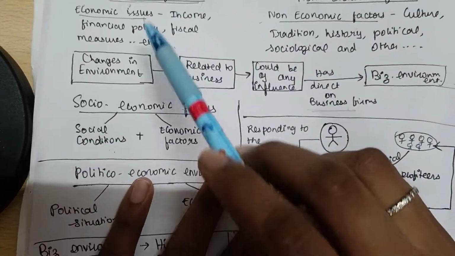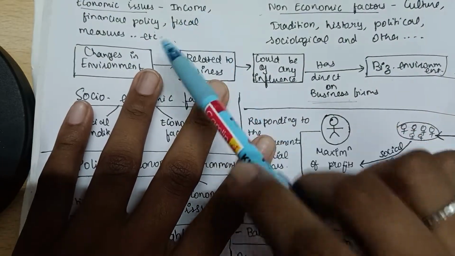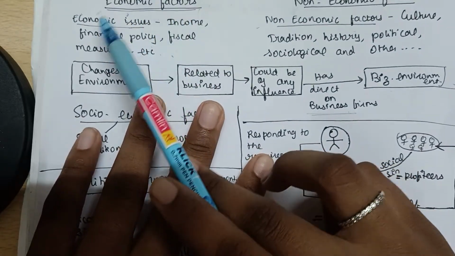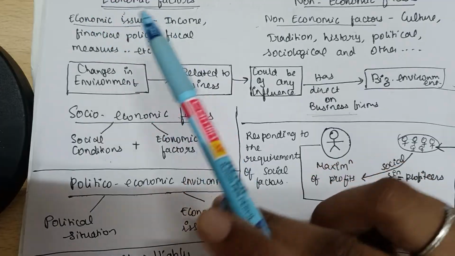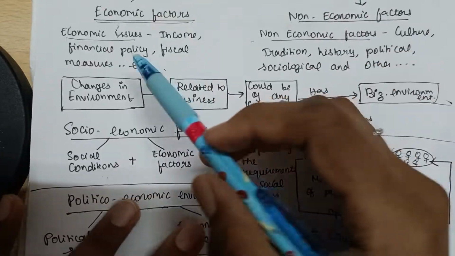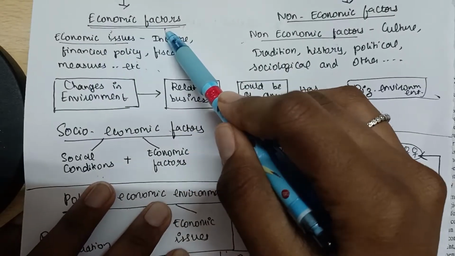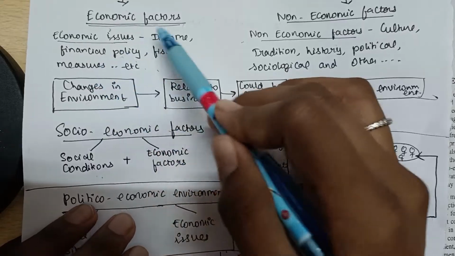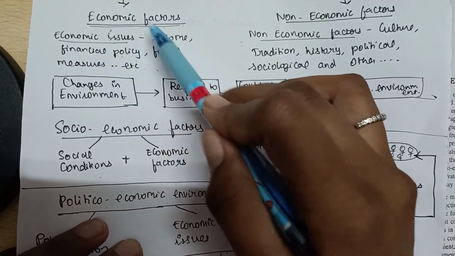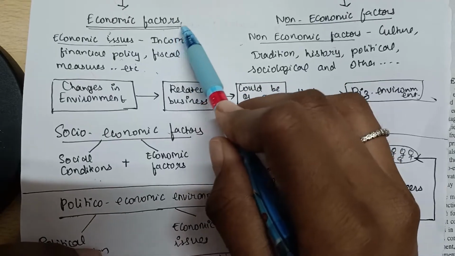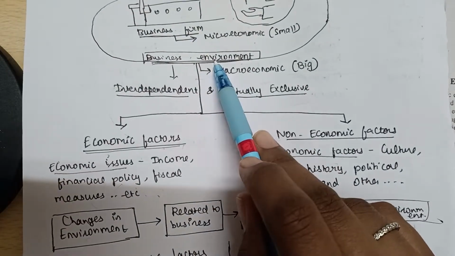Economic factors could be related to income, to any financial policy, any fiscal measures, anything adopted by the government which is related to money and such monetary matters of the country. Anything that influences the economy could be an economic factor. If there are any changes in these, that would be a change in the economic factors that can actually affect the business environment.